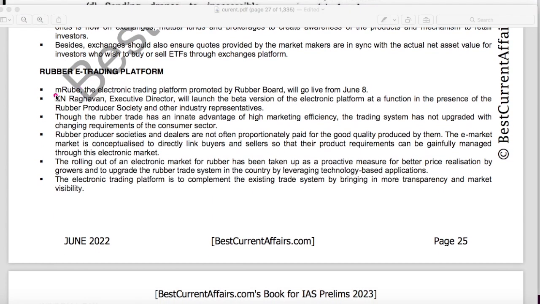Here it is mentioned that rubber e-trading platform, the electronic trading platform promoted by Rubber Board, will go live from June 8. Its executive director will launch the beta version of this electronic trading platform. The rolling out of an electronic market for rubber and its beta version has been taken up as a proactive measure for better price realization by growers and to upgrade the rubber trade system in the country by leveraging technology based applications. The electronic trading platform is to complement the existing trade system by bringing in more transparency and market visibility.